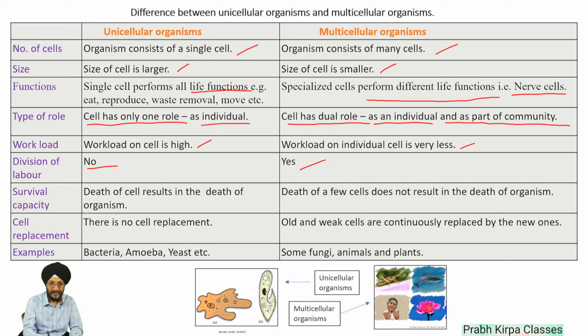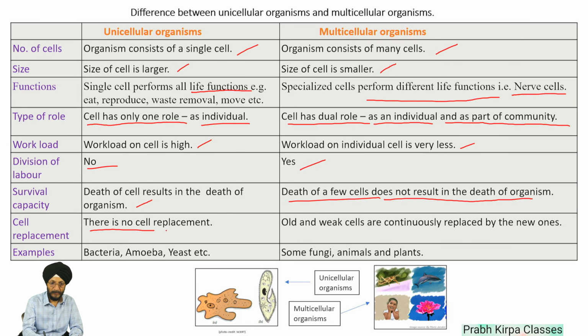Next is, in the case of unicellular organisms, death of the cell results in the death of the organism because there is only a single cell. But in the case of multicellular organisms, death of a few cells does not result in the death of the organism.